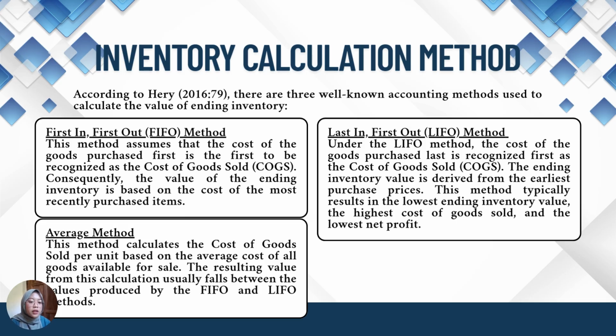The next is the average cost method. This method calculates the cost of goods sold per unit based on the average cost of all goods available for sale. The resulting value from this calculation usually falls between the values produced by the FIFO and LIFO methods.